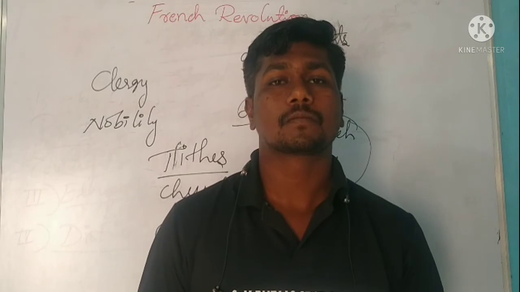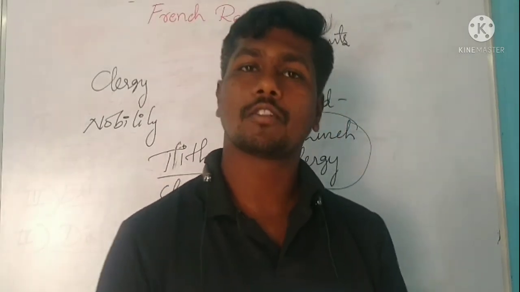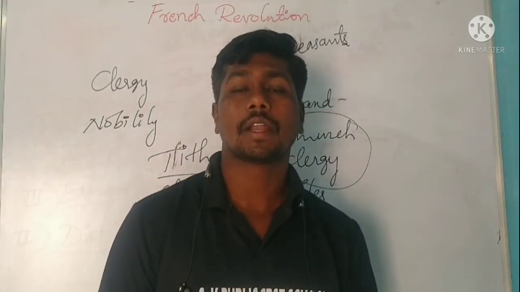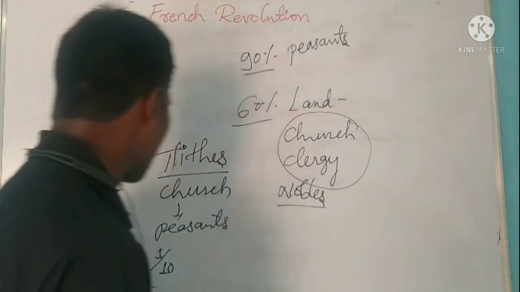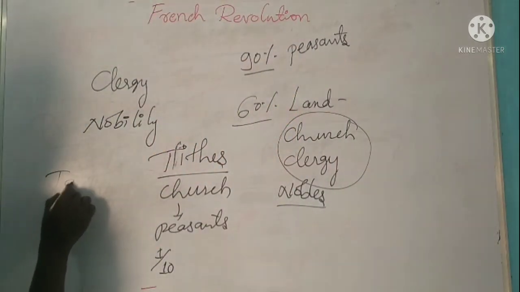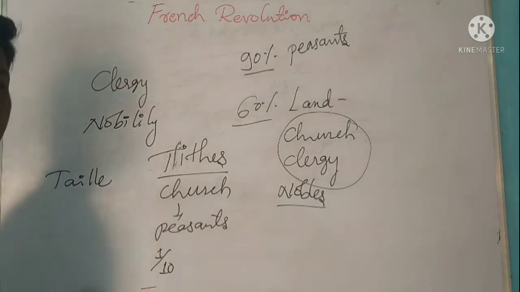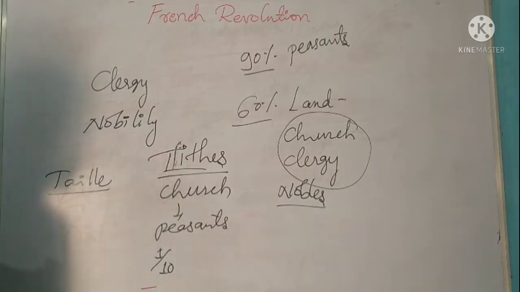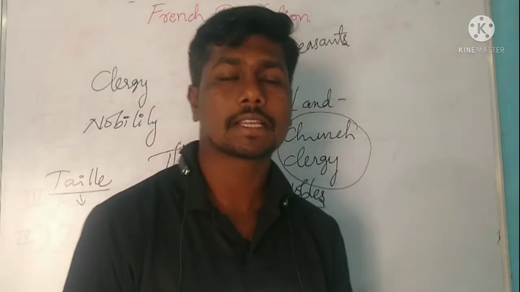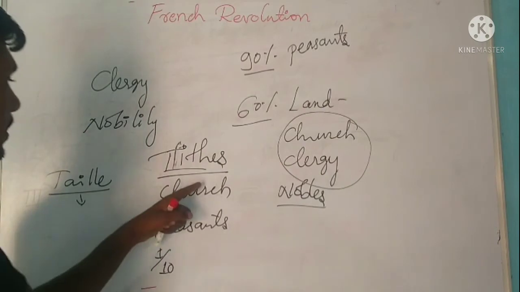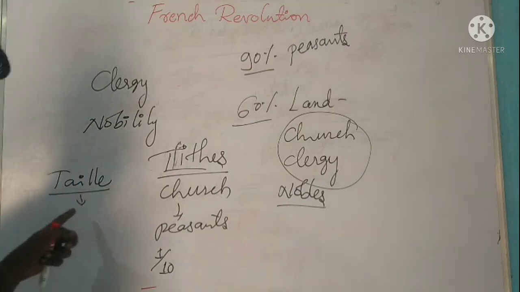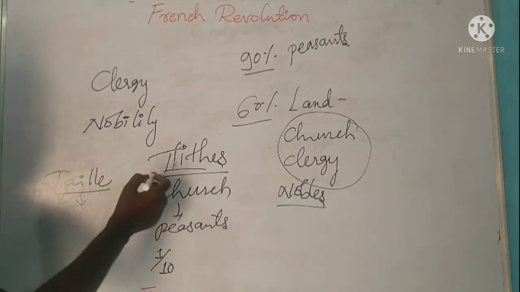Which means, obviously we can come to know who had to pay tax. Only the members of the third estate had to pay tax. And even see, there was another tax called taille. There was another tax called taille. And these were the direct taxes. Tithes and taille were the direct taxes. Taille was extracted by the government of France, but tithes was extracted by the church. Taille was extracted by the government of France from the third estate members. These were the direct taxes.